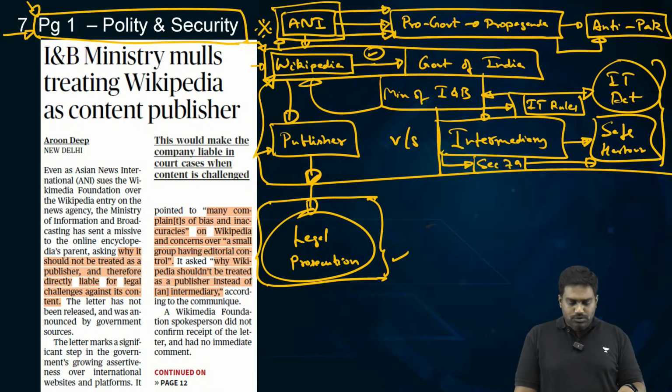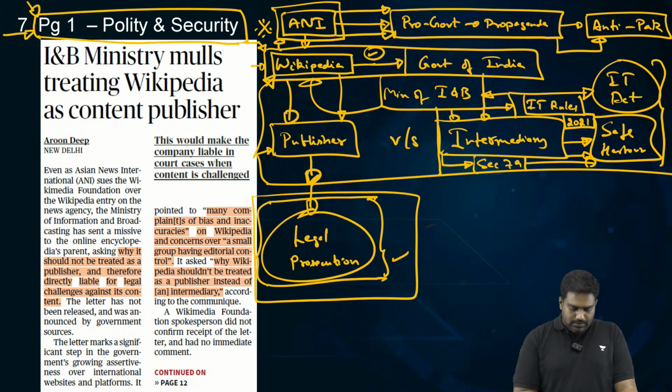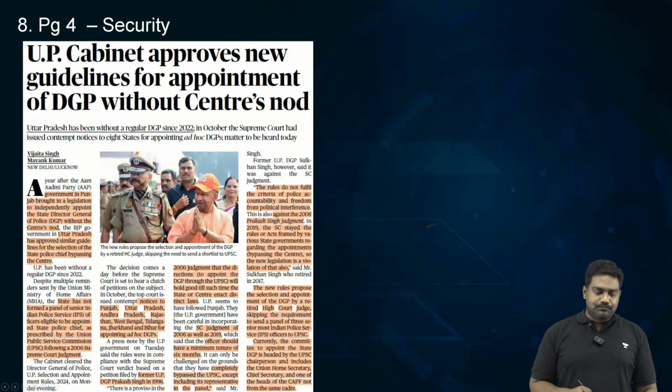But either way, you should know the difference between the treatment of publisher and intermediary under the IT laws. As per the IT Act and the new IT Rules of 2021, intermediaries have an obligation. Only if they fulfill those obligations will they enjoy the safe harbor and legal immunity. If Wikipedia were to be treated as a publisher, then it will be open for criminal prosecution under the law.